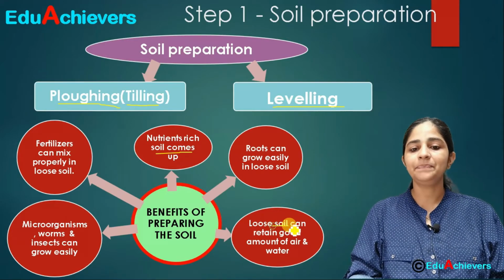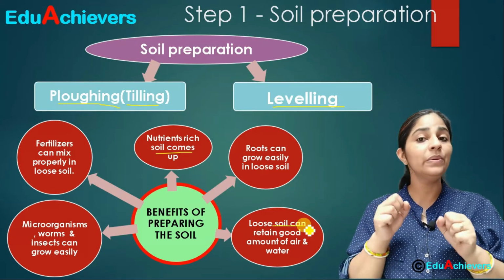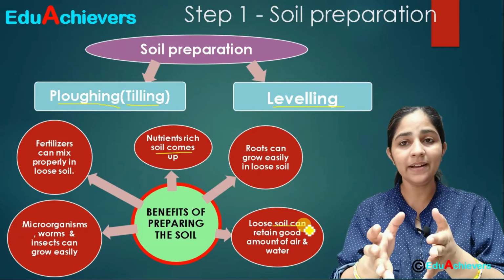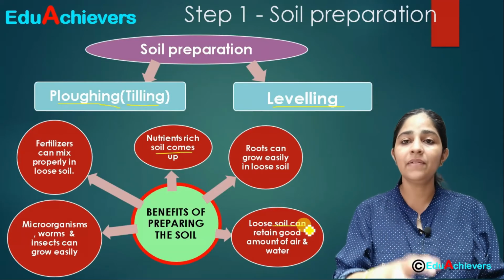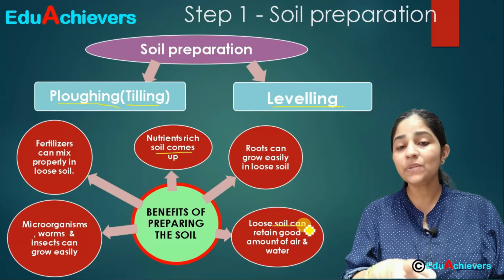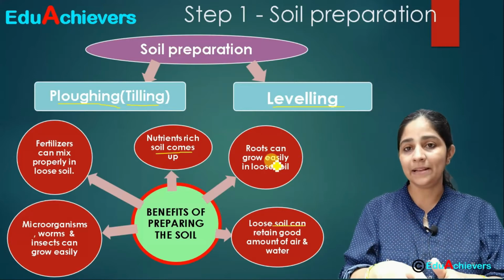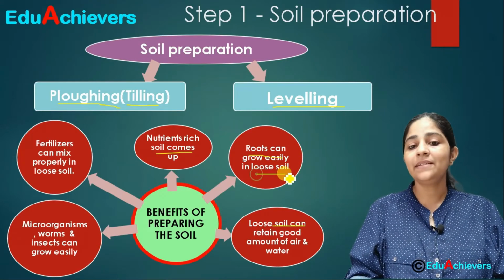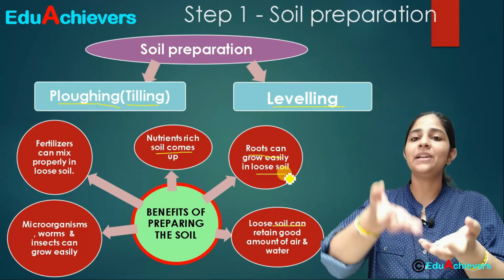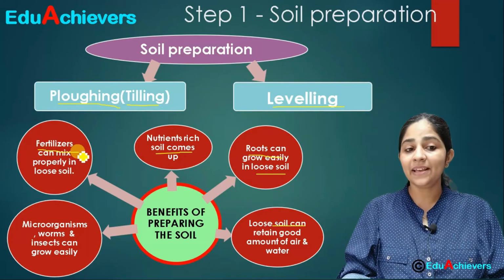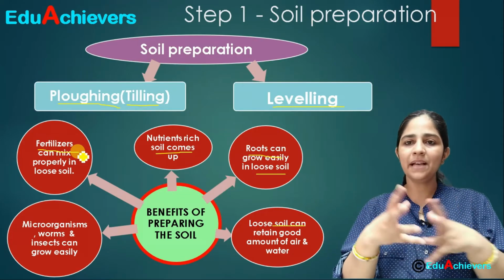The next thing is the soil becomes loose. Once we plough the field, the soil becomes loose, and that loose soil will retain a lot of water and air. Both have a very important role in the growth of roots. The roots will be able to grow very properly in that loose, well aerated, well watered soil. And when the roots grow properly, they will absorb a good amount of nutrients and the plant will grow properly. Correct? And the other thing is that when we are tilling, the soil becomes loose.